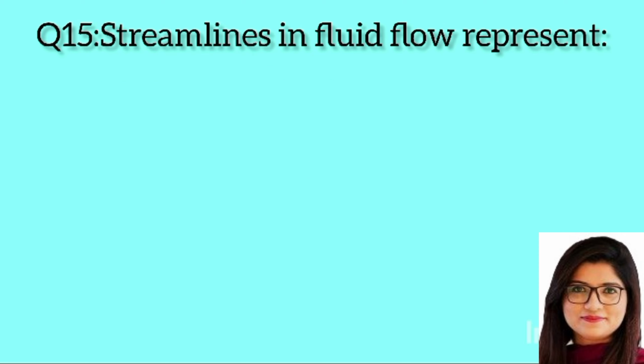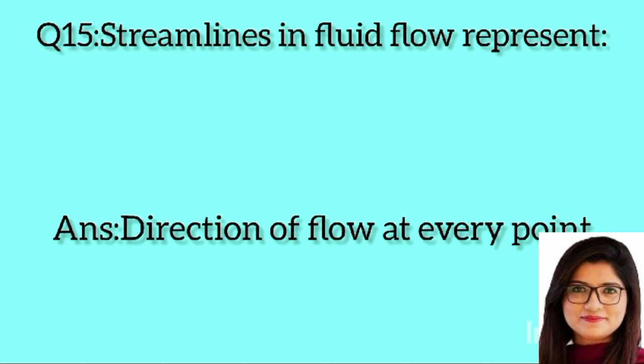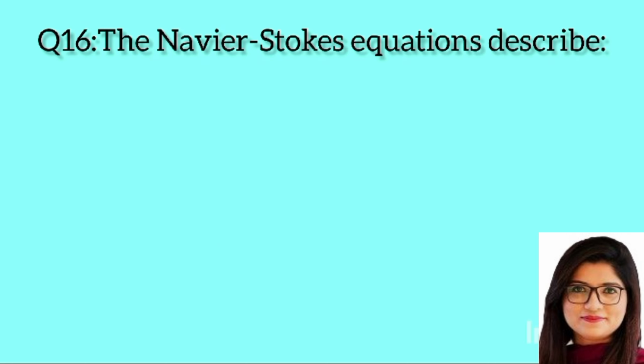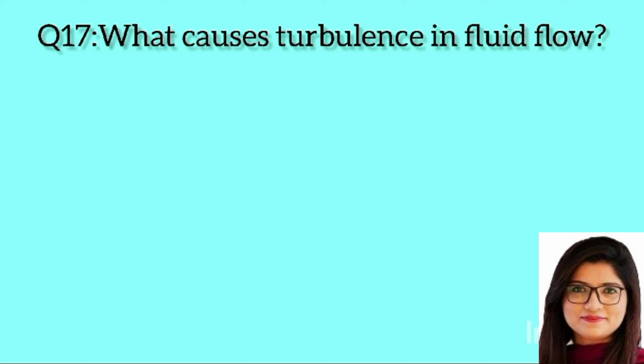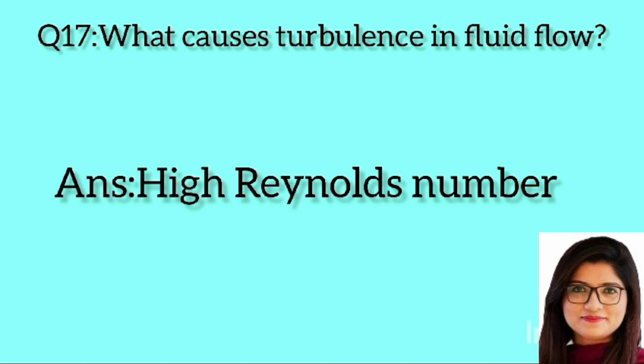Question 15. Streamlines in fluid flow represent: Answer: direction of flow at every point. Question 16. The Navier-Stokes equation describes: Answer: conservation of momentum in fluid. Question 17. What causes turbulence in fluid flow? Answer: high Reynolds number.